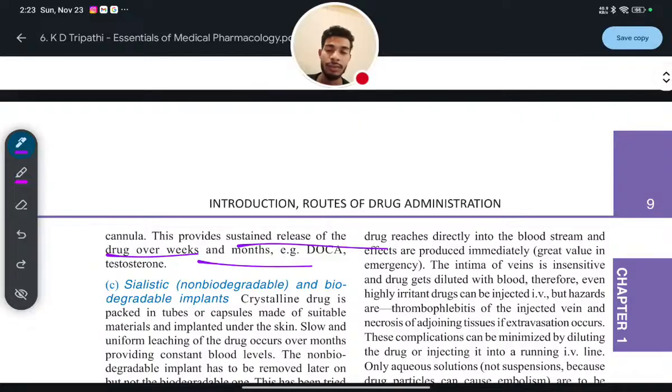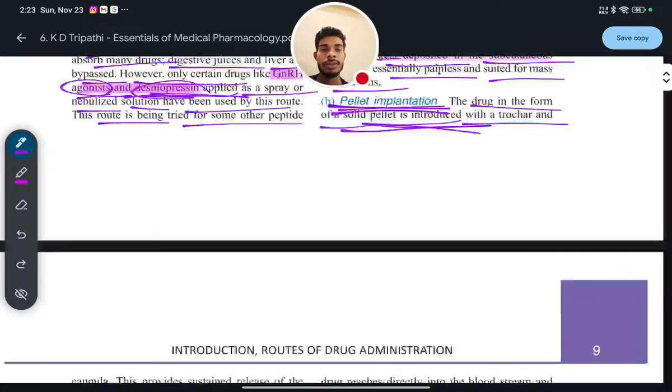It is mainly used to treat hormonal imbalance. Examples of the drugs are deoxycorticosterone acetate, that is DOCA, and testosterone.